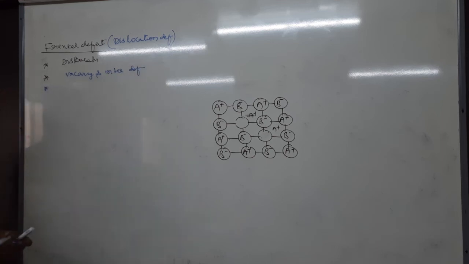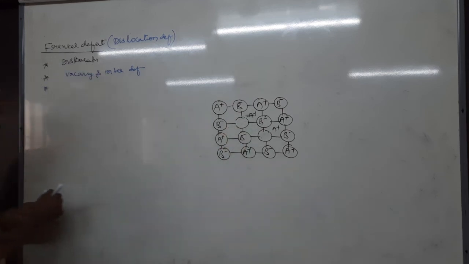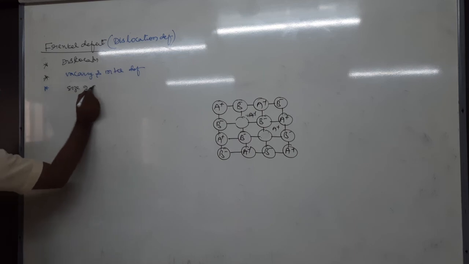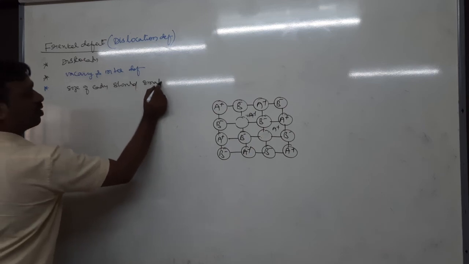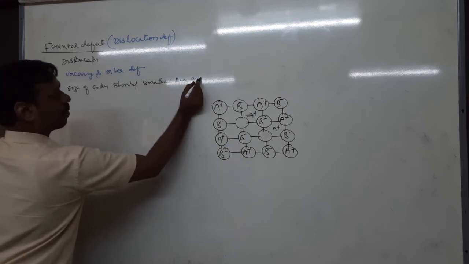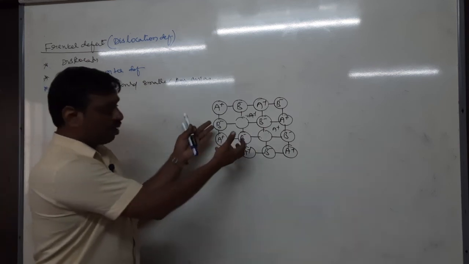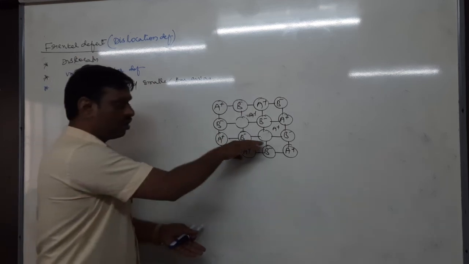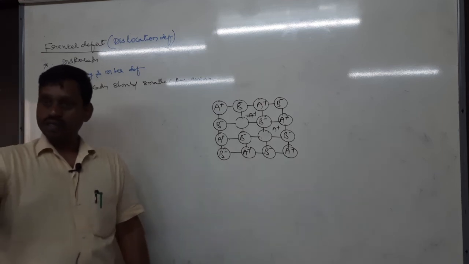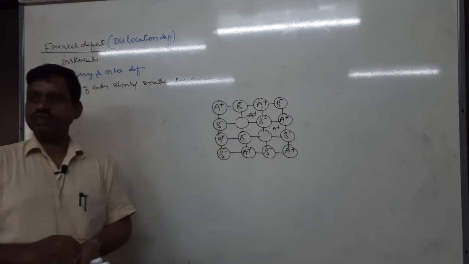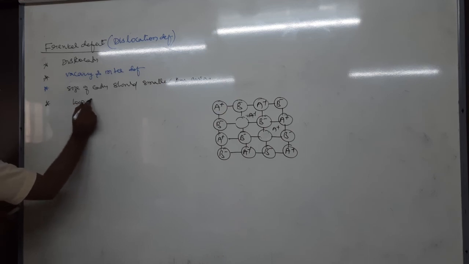Next, where is this defect generally observed? This defect is generally observed when the size of the cation is smaller. So the size of the cation should be smaller than what? Smaller than the anion. Why is it so? If the size of the cation is smaller, those cations come out from the lattice and enter into the interstitial sites. So this defect is generally observed when the size of the cation is smaller than the size of the anion. And it is also generally observed with low coordination number.